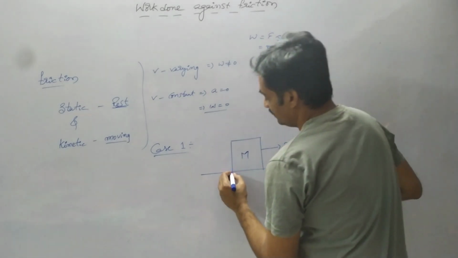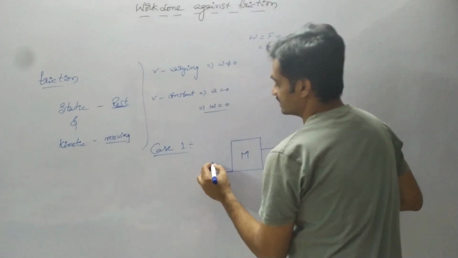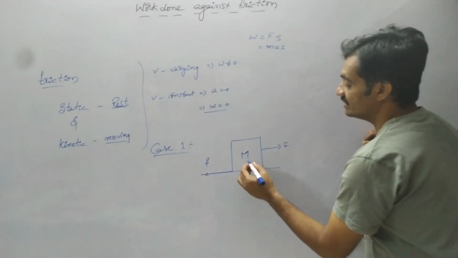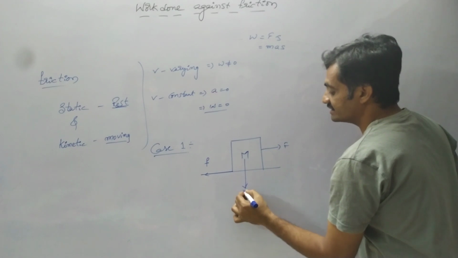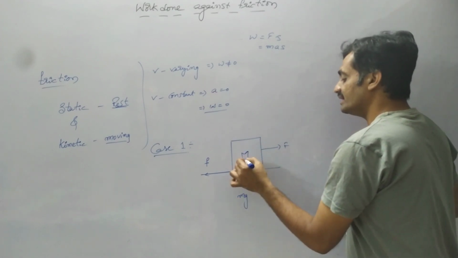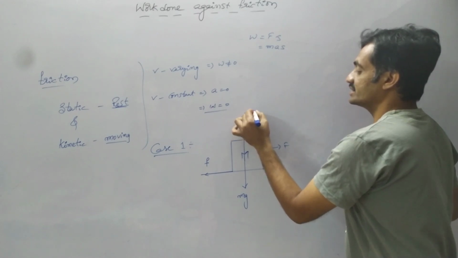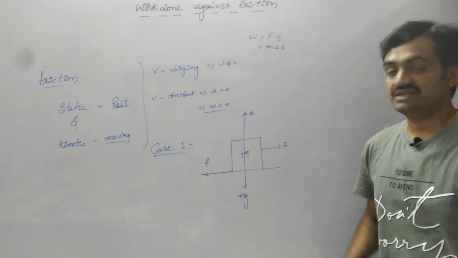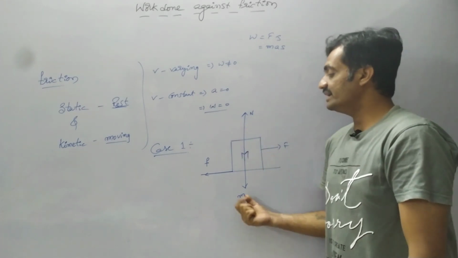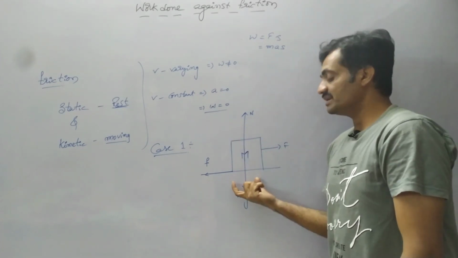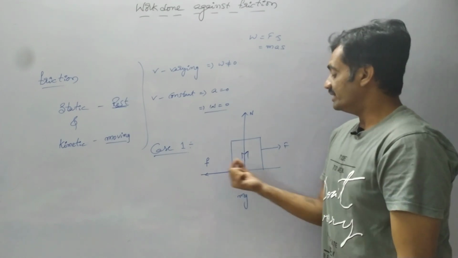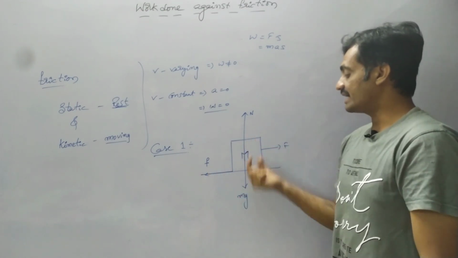Opposite to this force, frictional force acts, and we know that weight acts in the downward direction, and this weight is balanced by the normal reaction. So we have represented the FBD for the body placed on the horizontal surface. Observe that four forces are acting.